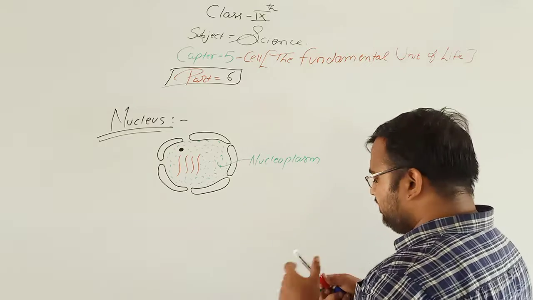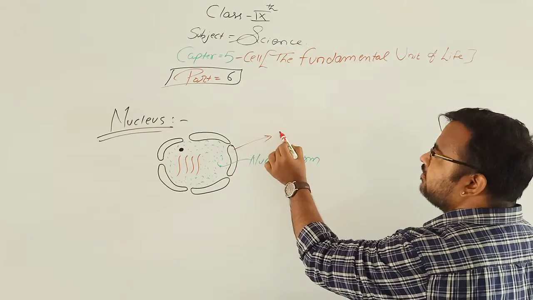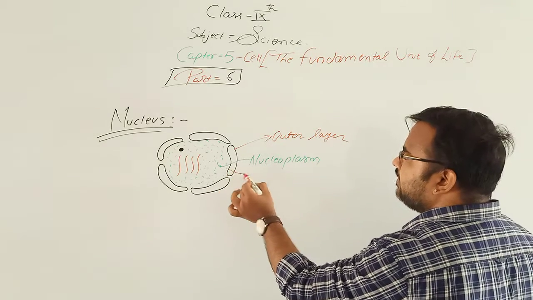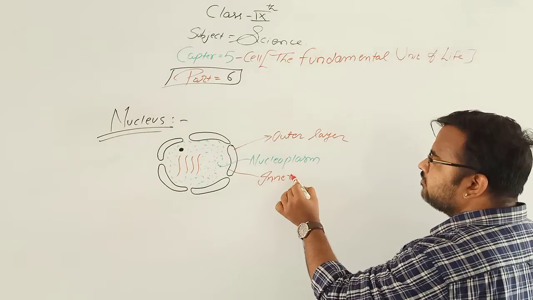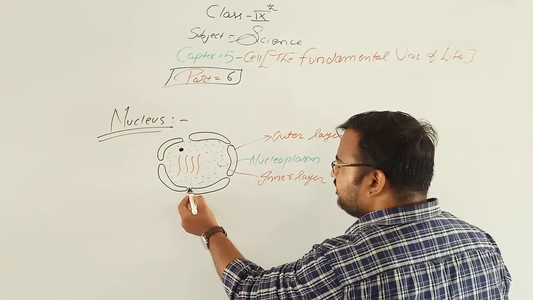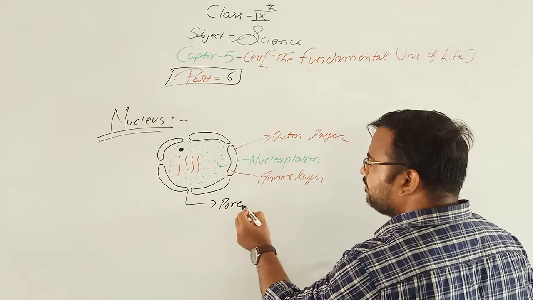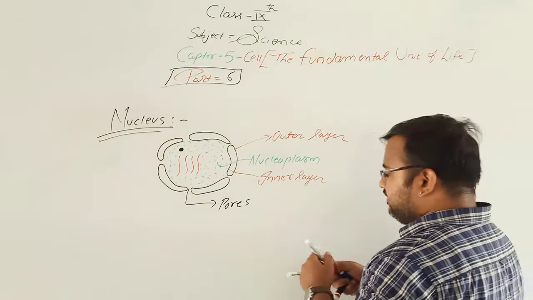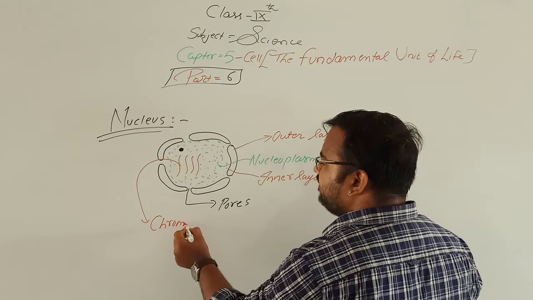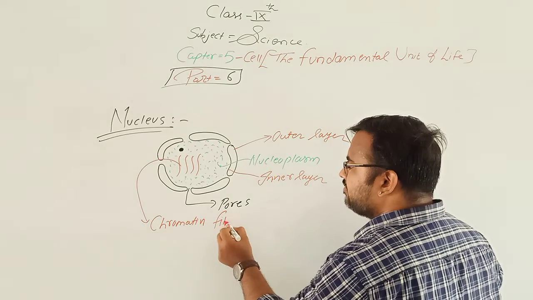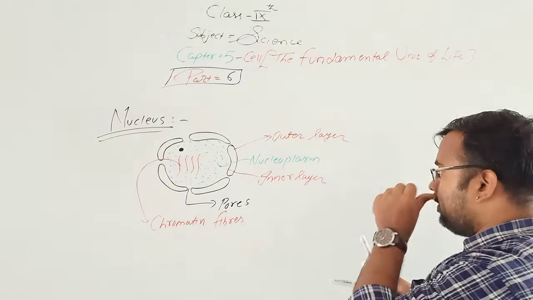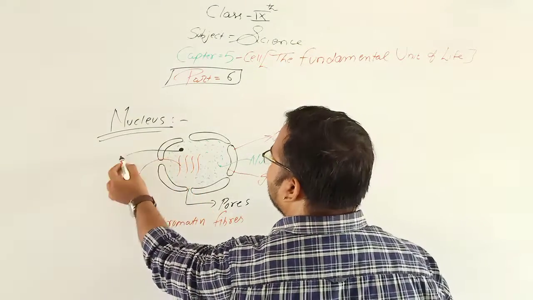This is the outer layer, and this is the inner layer. There are some pores present. These thread-like structures are known as chromatin fibers, and this dot-like structure is the nucleolus.